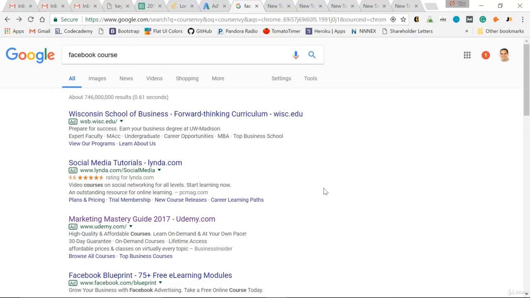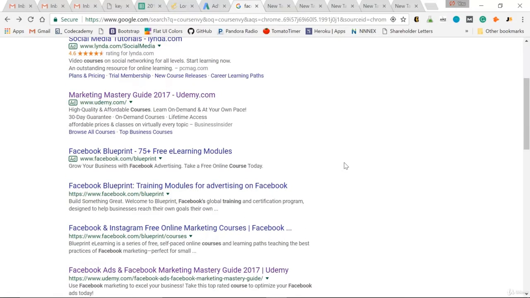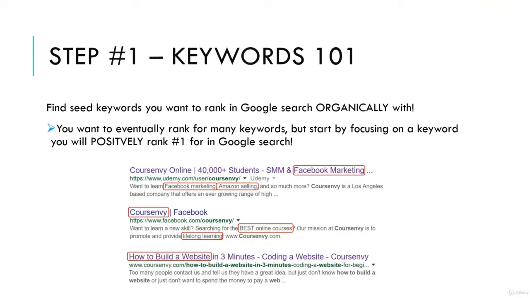But if you don't have the budget just yet, that's why I say master keyword research so you can rank for those long tail keywords organically. So step #1 is finding seed keywords you want to rank organically for in Google search. You want to eventually rank for many keywords, but start by focusing on a keyword that you will positively rank #1 for in Google search.